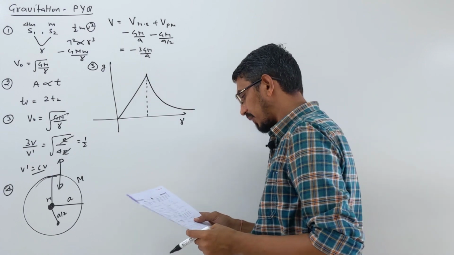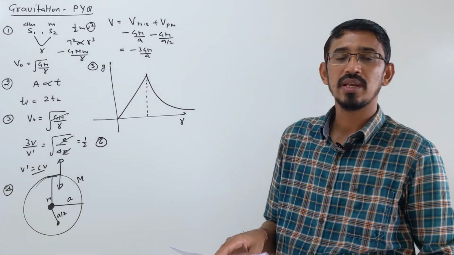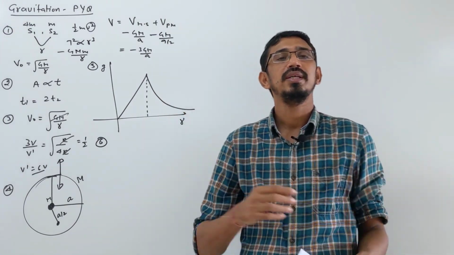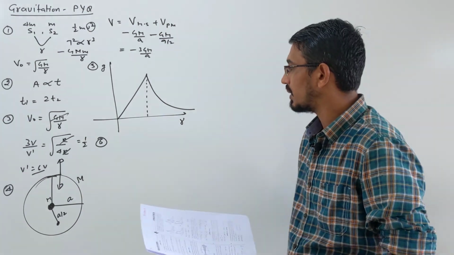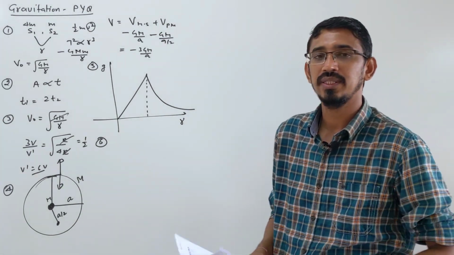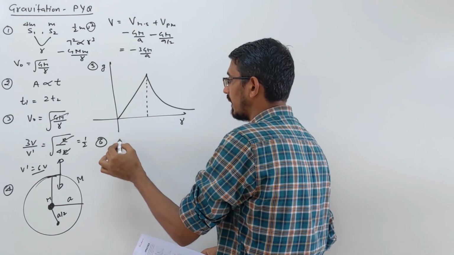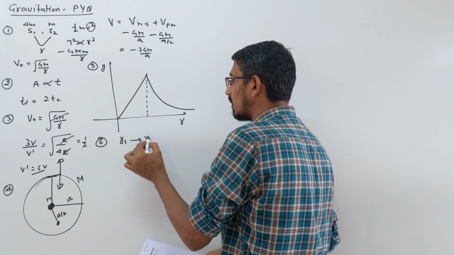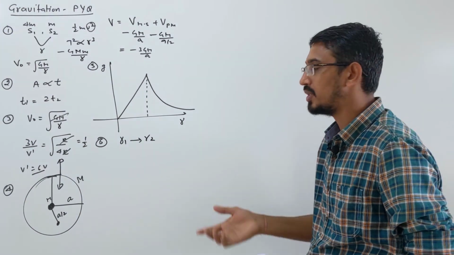So this is given in the fourth option. Question number 6 is a direct question: how much additional energy is required to transfer a satellite from orbit 1 to orbit 2? So simply you write the change in mechanical energy. You want to transfer a satellite from R1 orbit to R2 orbit, and you have to take the mechanical energy change.